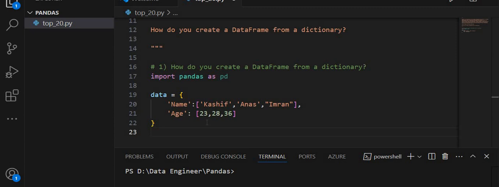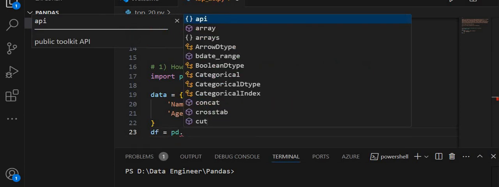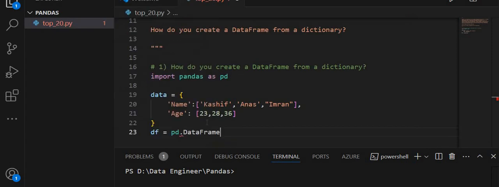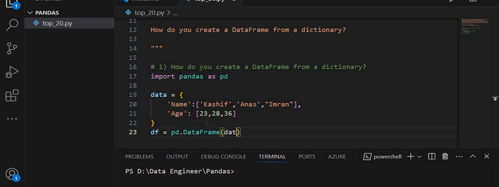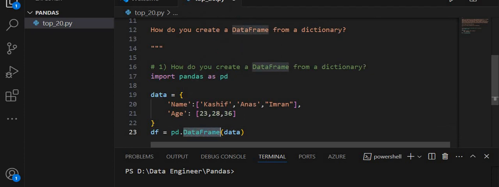So I am going to create a variable df from pandas, pd.DataFrame, and I am passing data, this dictionary, to pd.DataFrame.